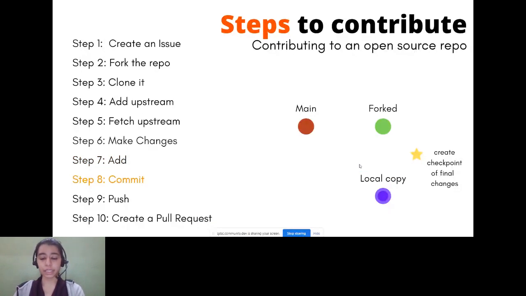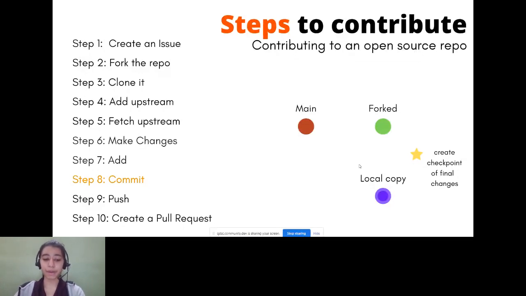If you create another commit 2 days later, but you find that the code that you wrote 2 days later is not working, what will you do? How will you go back to the previous version? For that, you can use commits. Since you committed today, you can revert back to this version of your code, so that if there are any errors, you can undo those errors. So commit is basically a checkpoint.